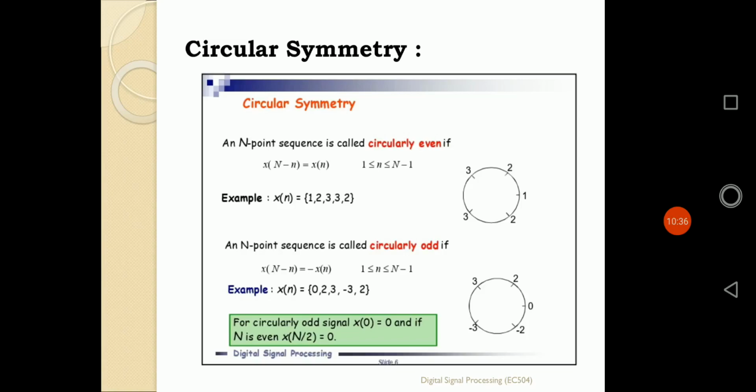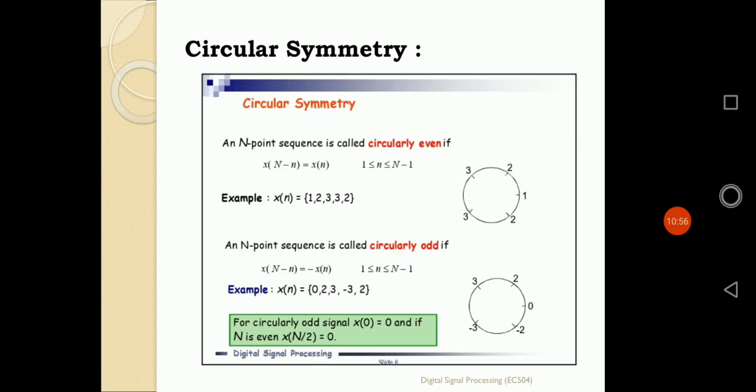And again, an n-point sequence is defined as circularly odd symmetry if x of N minus small n is x of n but with a negative sign. So the forward upper points with respect to x of 0 are equal to the lower values but with a negative sign.